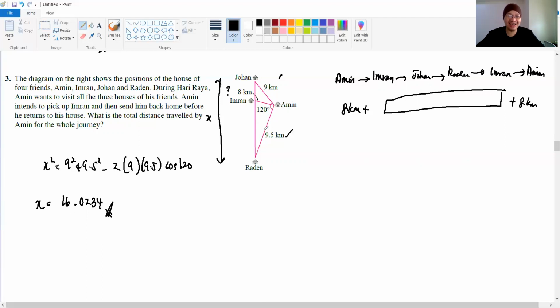How do we find it? Okay, since we don't have the partial lengths between Johan and Imran and Radin, but we know the total from Johan to Radin, right? Okay, guys, what we can do is, how about we assume that Imran is the initial point? We assume Imran is the 0 scale. So Imran goes to Radin, and then Johan we put below. So we assume Imran is the first point actually, and then he goes to Radin's house, and then he goes to Johan's house.